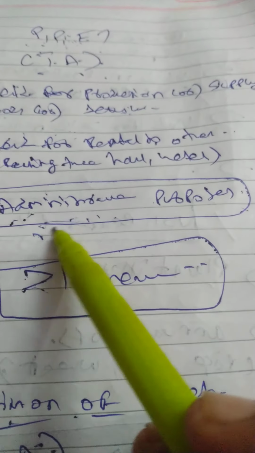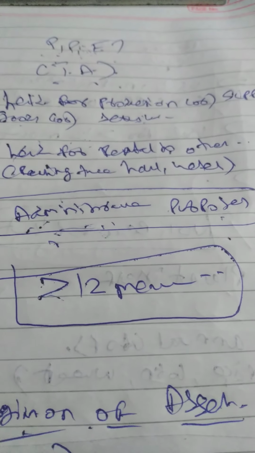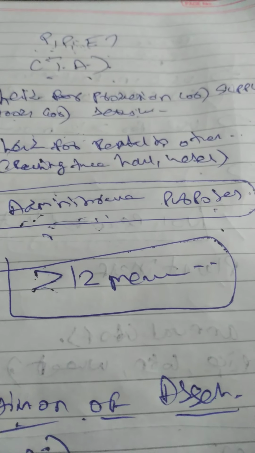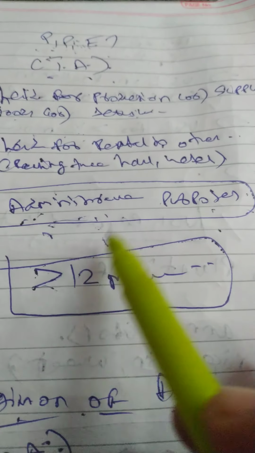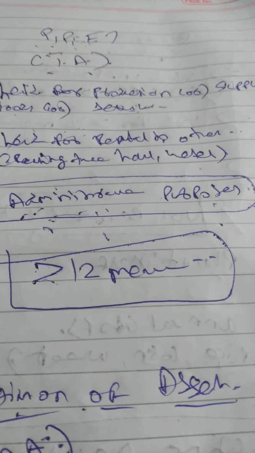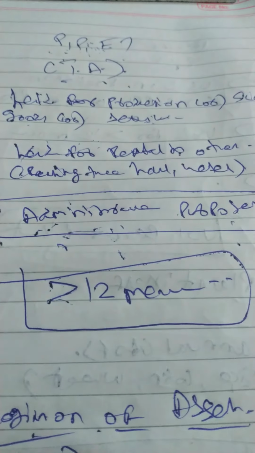You can ask me, sir, if I am using assets for administrative purposes, how will I get benefit? Indirectly we are getting benefit, because without this administration I am not able to generate the revenue. I will not be able to generate revenue directly with the help of the assets available in production.